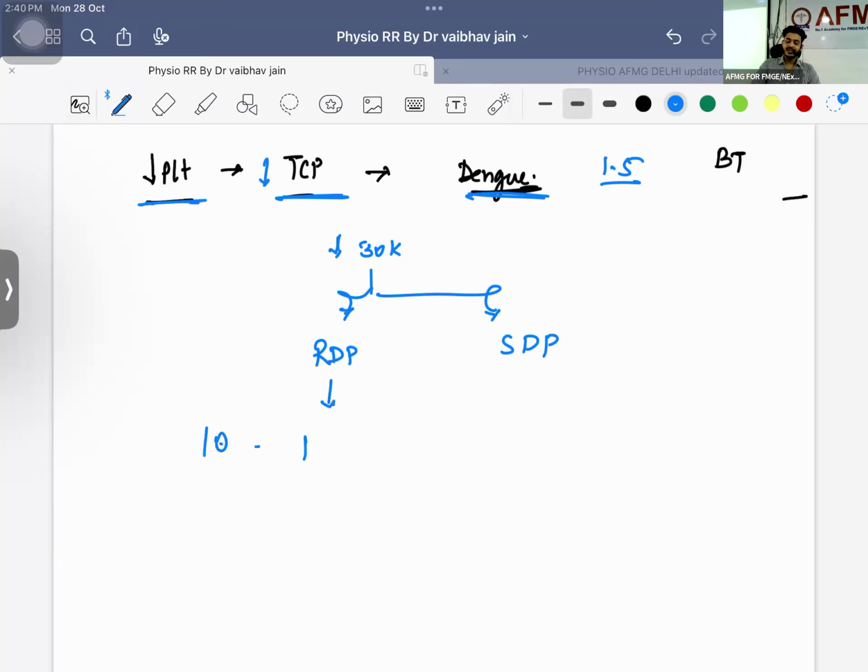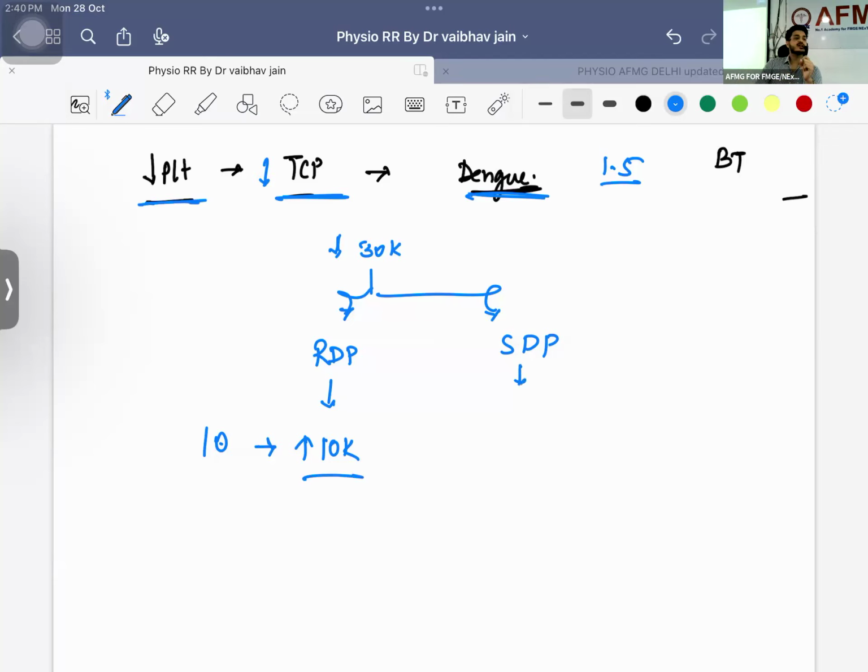One unit of random donor platelet, if I am giving to someone, what will happen? It will increase the platelet count by how much? What is random donor platelet? You are going for blood transfusion. You are giving the blood. Platelets do not have any antigen. They do not have any blood group. So what they will do? They will put all the platelets in a big container. They will mix all the platelets. They will fill a bag. They will sell it out. This is known as random donor platelet. You understand this? This will increase the platelet count by 10,000.